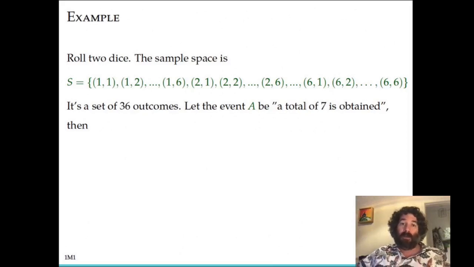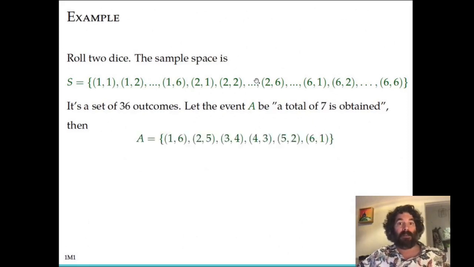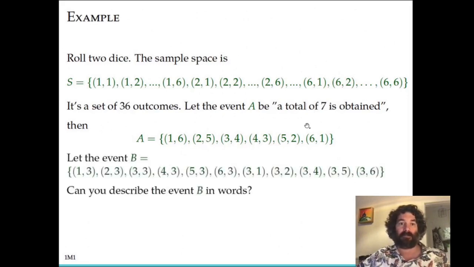All right, so that would be the sample space for an experiment rolling a dice twice, or rolling 2 dice. And let's suppose we consider an event, which I'll label here as A, which is a total of 7 is obtained. So if you add the numbers for each of the rolls together, you get exactly 7. Then this event A is this set of pairs where they add up to 7. So 1 plus 6 is 7, 2 plus 5 is 7, and these are all the possibilities out of the sample space where the two rolls add up to 7. Another possible event would be here, B. So this is just a list of outcomes that are in the sample space. It's a subset of the sample space.